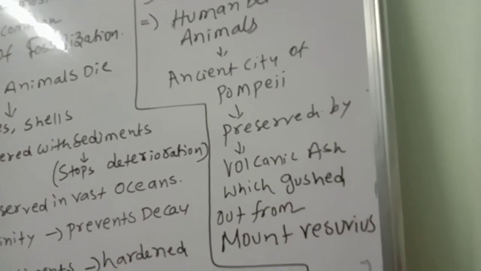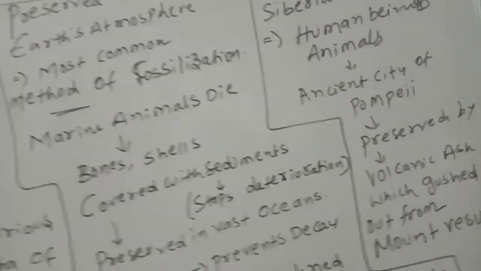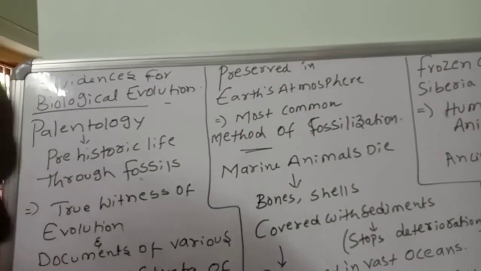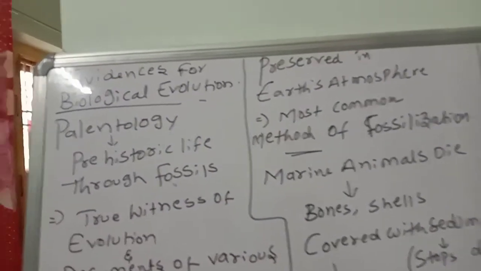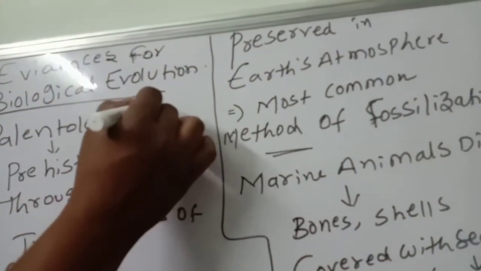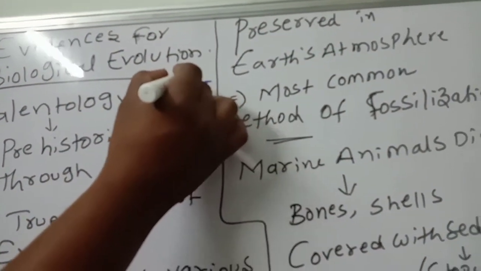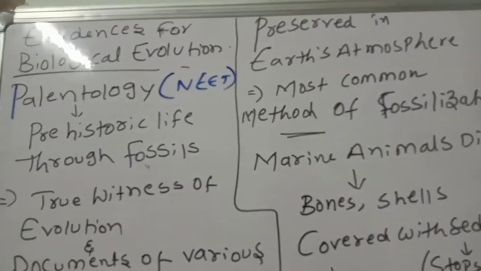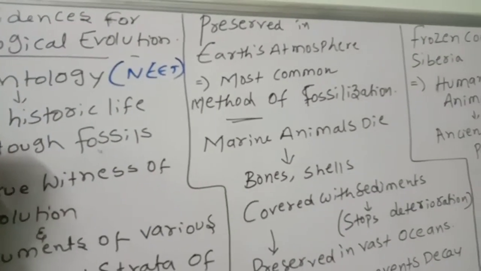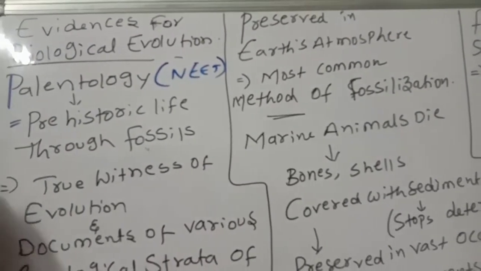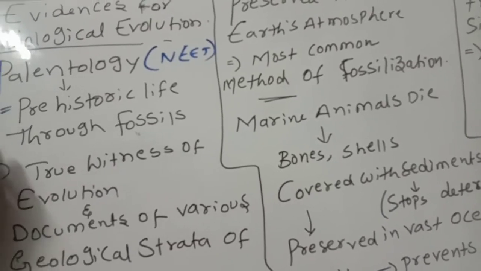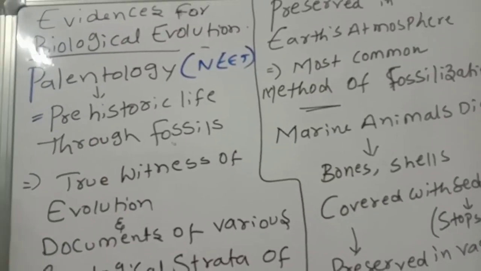Okay, children. What we are discussing is evidences for biological evolution. First, paleontology. This is a neat bit. What is paleontology? The study of prehistoric life through fossils is called paleontology.